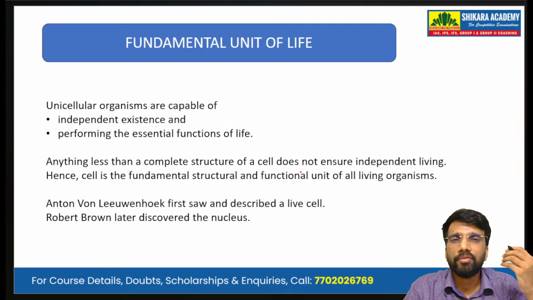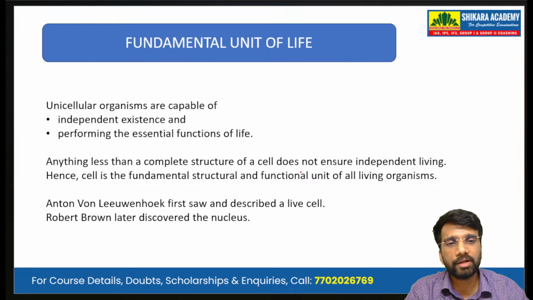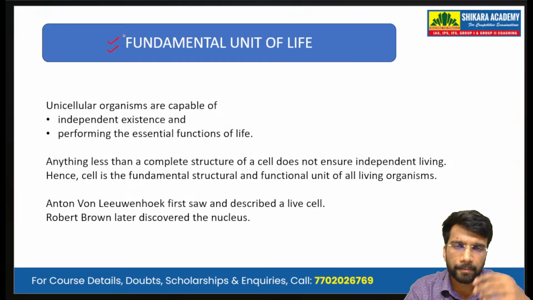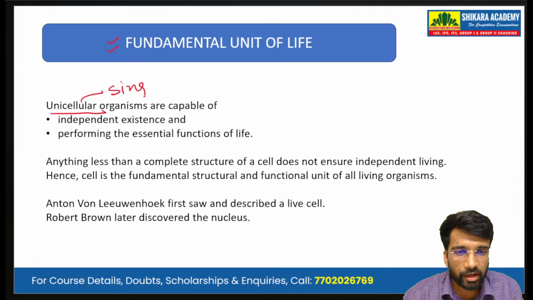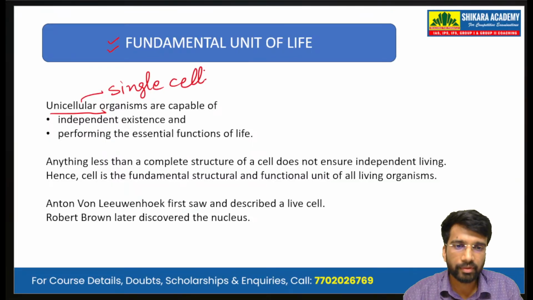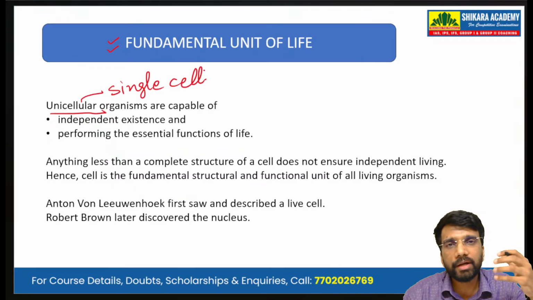Now, we say that the cell is the fundamental unit of life. And what do we mean when we call it the fundamental unit of life? We know that unicellular organisms, that is, organisms that are made up of a single cell, are capable of independent existence.